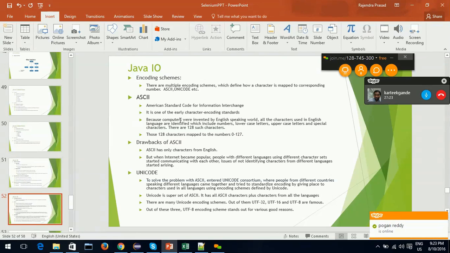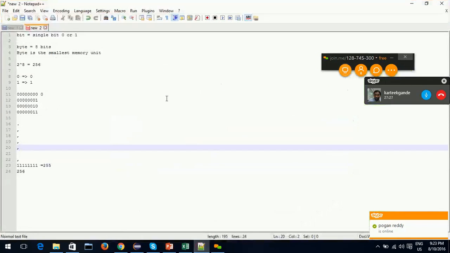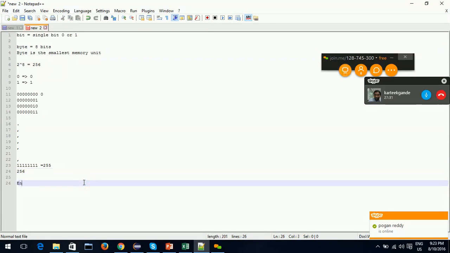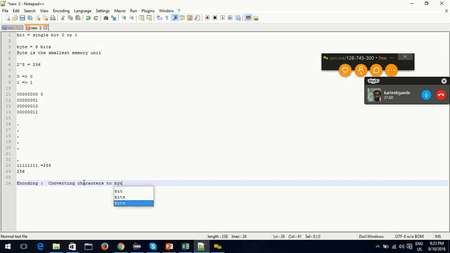So, encoding schemes. What is encoding? Converting text, I'll call it characters, since a text file has all characters, to bytes is called encoding.